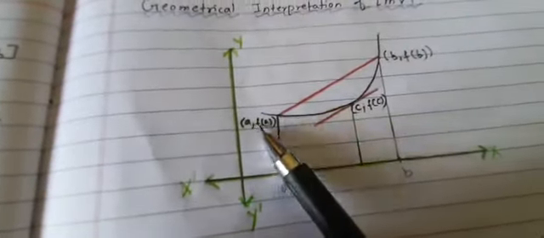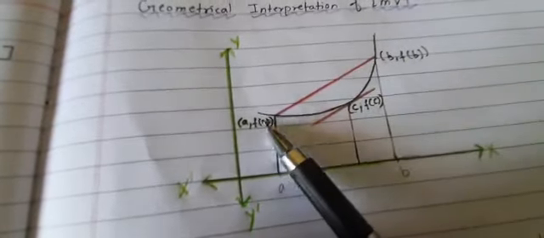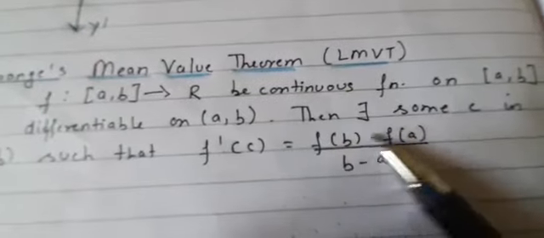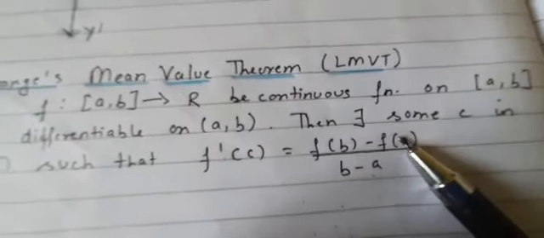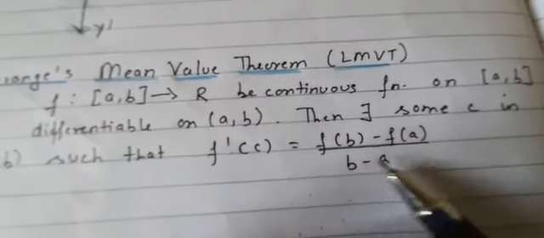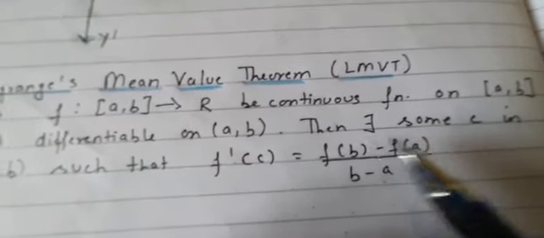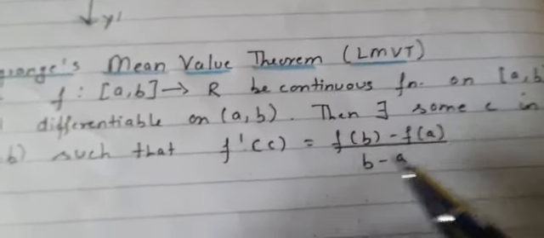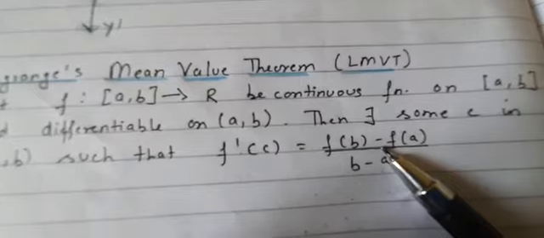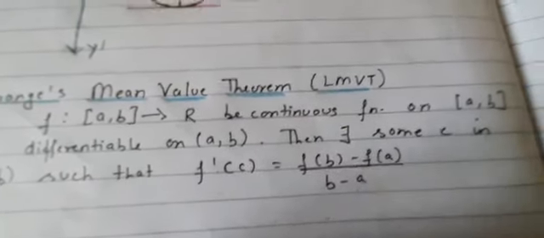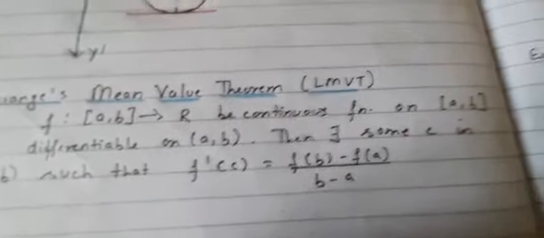And this is just the generalization. Here f(a) and f(b) are unequal. If f(a) is equal to f(b), then we can write this as (f(b) minus f(b)) upon (b minus a). f(b) minus f(b) is 0. So f'(c) is equal to 0. We get Rolle's theorem over here only. So this is just the generalization of Rolle's theorem. So we'll see an example here.